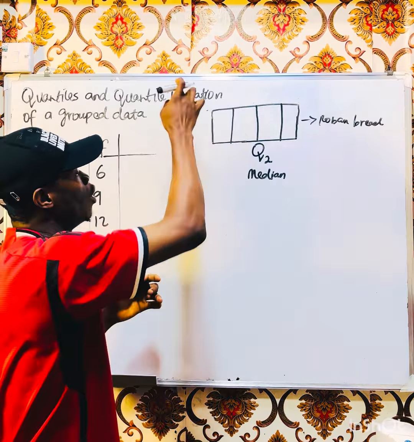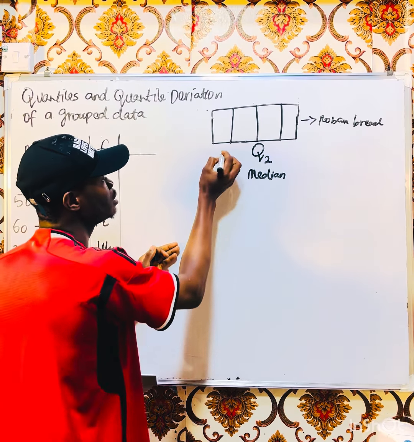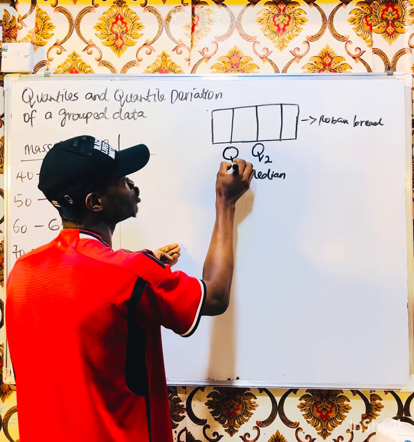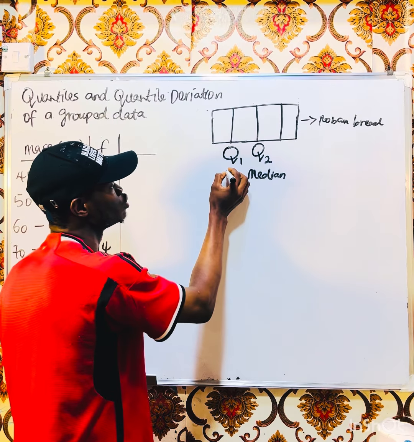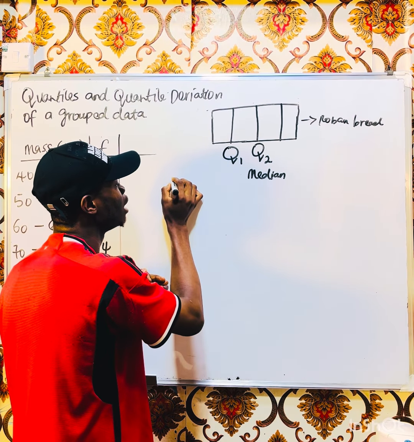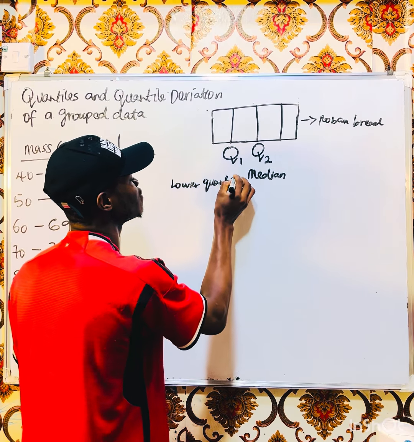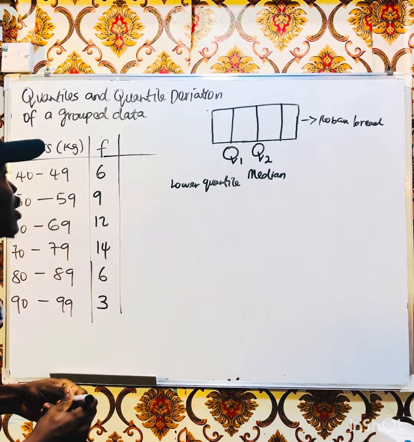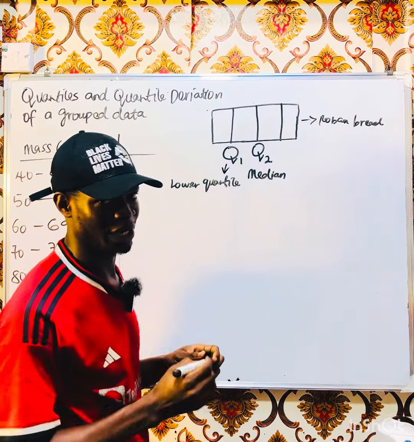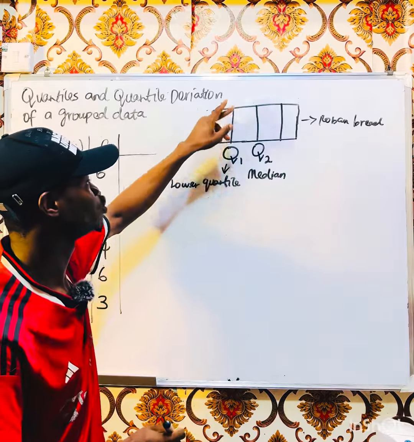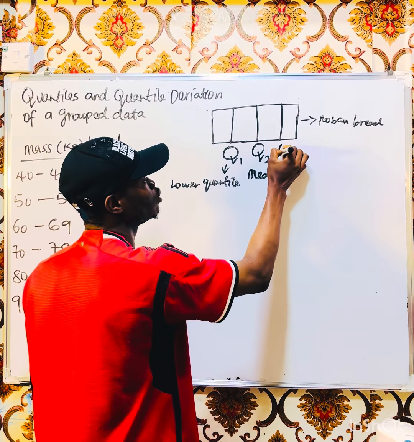If I cut this bread here, this place is called Q1, the lower quartile. So if I cut it here, it is the lower quartile, right?